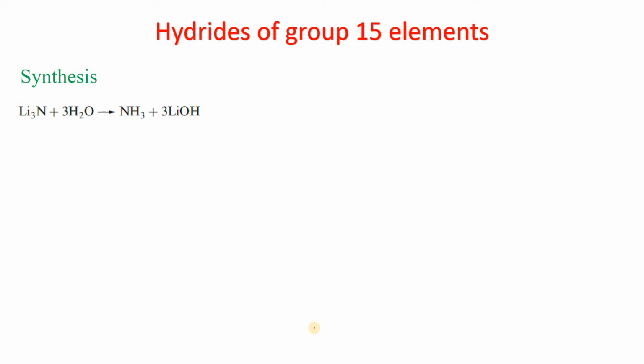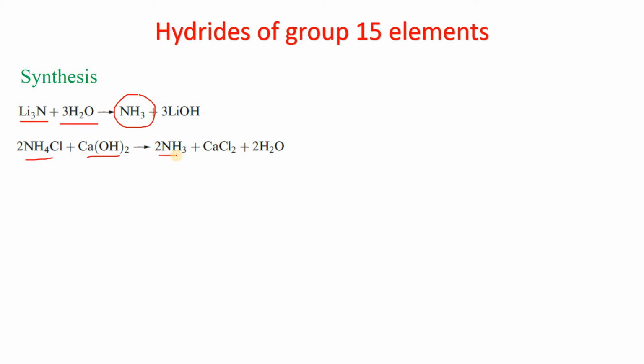Then the synthesis part: how can we synthesize the hydrides of group 15 elements? For the synthesis of ammonia, we can use lithium nitride, and hydrolysis with water produces ammonia. Another method is by using ammonium chloride and calcium hydroxide; ammonia is produced. Or we can reduce any nitrate salt with zinc in basic medium and we will get ammonia.